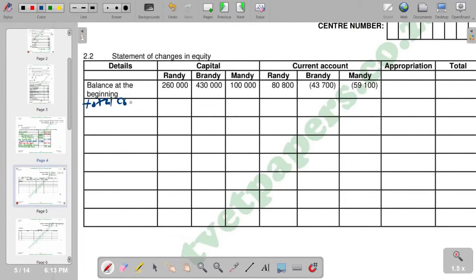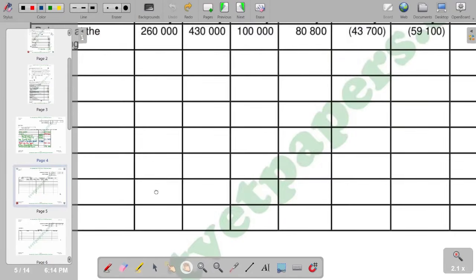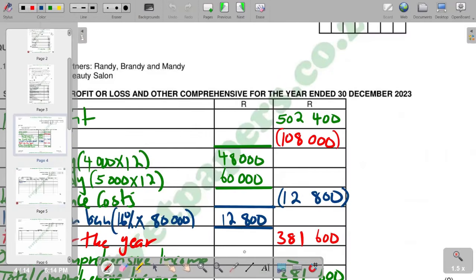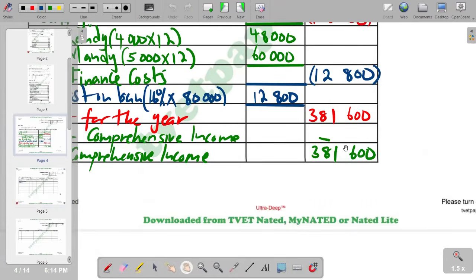Total comprehensive income, and then the figure that we got, remember, is 381,600.